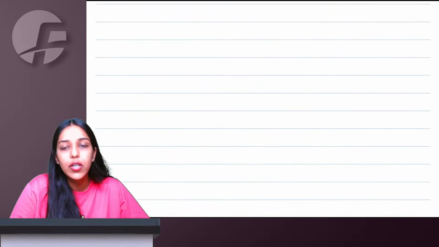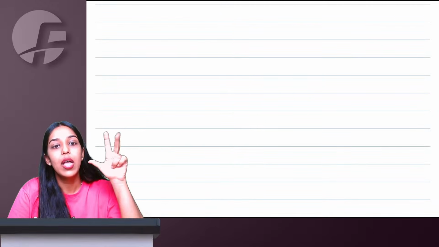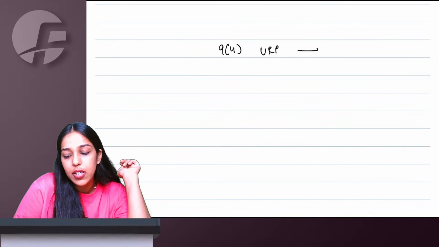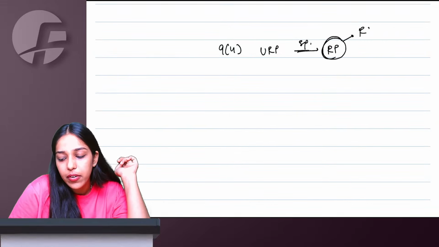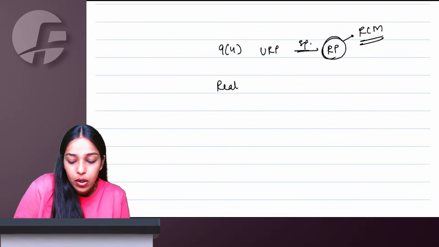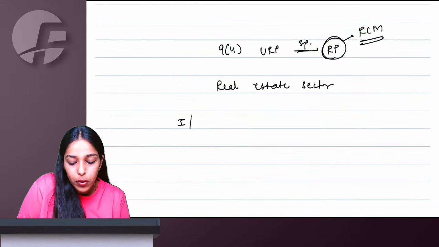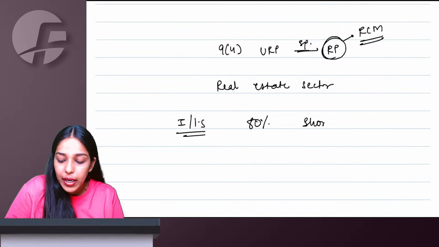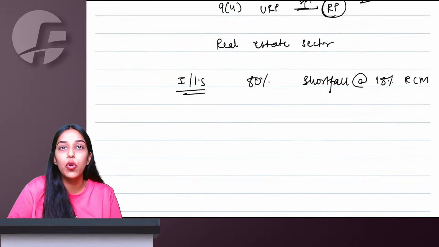Right. So 9(1) normal levy, 9(2) high speed diesel, motor spirit, natural gas, aviation turbine fuel, petroleum crude, 9(3) reverse charge mechanism. 9(4) says if an unregistered person is supplying specified goods or services to a specified registered person, then this specified registered person will also pay tax under reverse charge mechanism. As of now, only the real estate sector has been notified here. So input services, at least 80% you have to take from registered persons. From 80%, whatever is the shortfall, on that you have to pay 18% flat RCM.